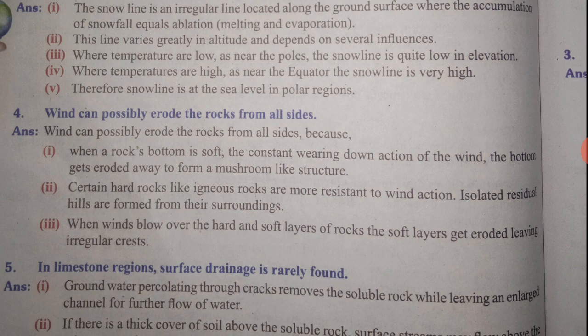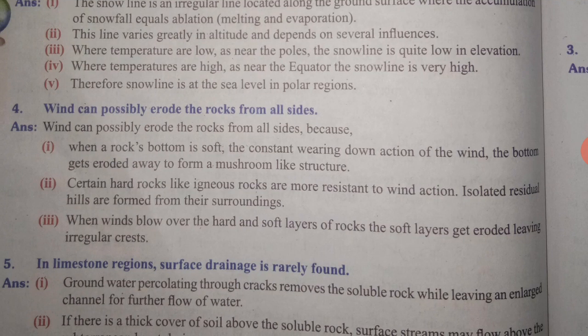Second point, certain hard rocks like igneous rocks are more resistant to wind action. Isolated residual hills are formed from their surroundings. When winds blow over the hard and soft layers of rocks, the soft layers get eroded, leaving irregular crests.